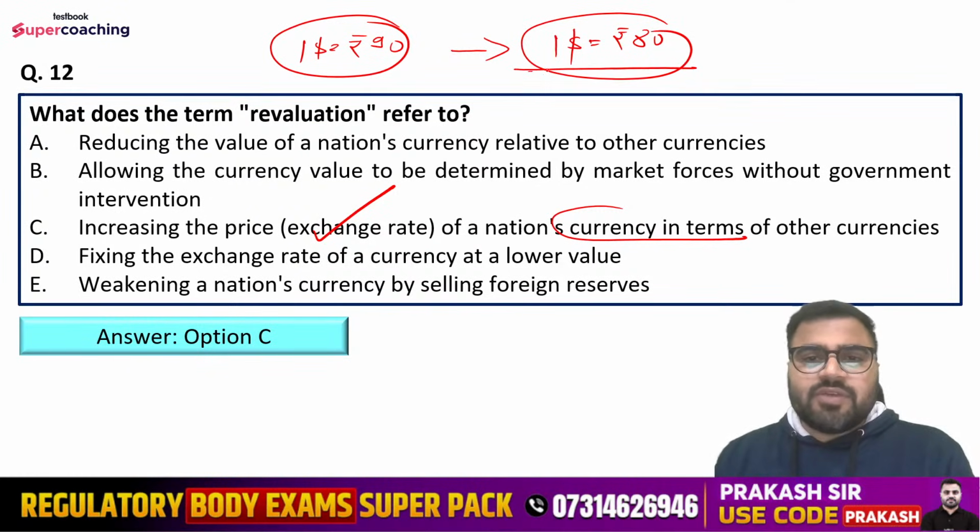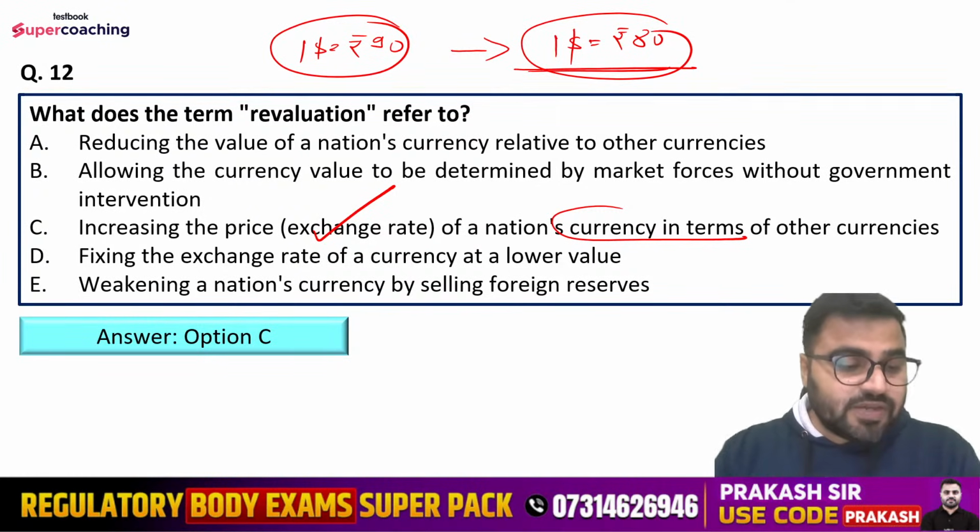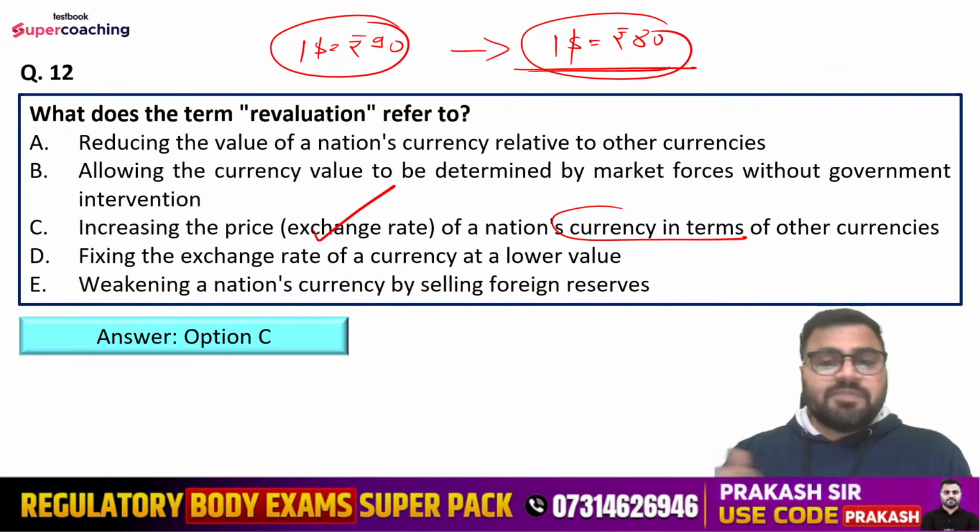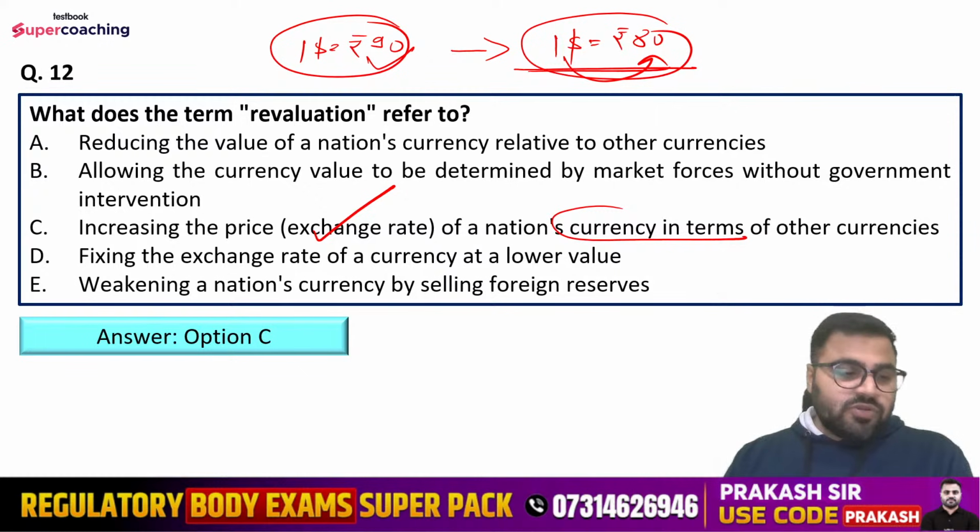This is the revaluation where our country's currency is becoming stronger. Here our country's currency is becoming strong. Why? Because earlier in order to have 1 unit of dollar we need to spend rupees 90, but now in order to have 1 unit of dollar we need to spend rupees 80 only, which means the value of our currency is increasing, and this is the term revaluation.